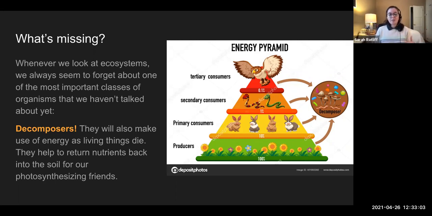Without those nutrients, they can't be successful organisms. They need to get nutrients from somewhere, and that somewhere is from decomposers that are decomposing dead material. And if we don't have decomposers, then our plants aren't as successful. We don't have as many plants, and having a cascade effect without as many plants, we won't have as many primary consumers. And if we don't have enough primary consumers, we don't have enough secondary consumers, et cetera, and everything sort of falls apart a little bit. So decomposers are very, very important to our ecosystems.